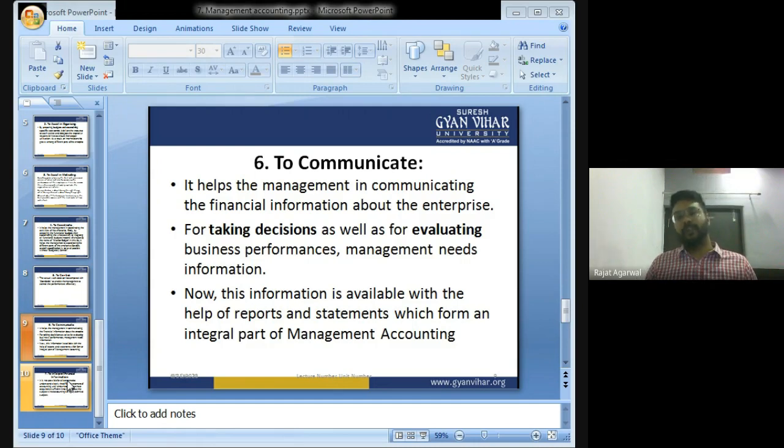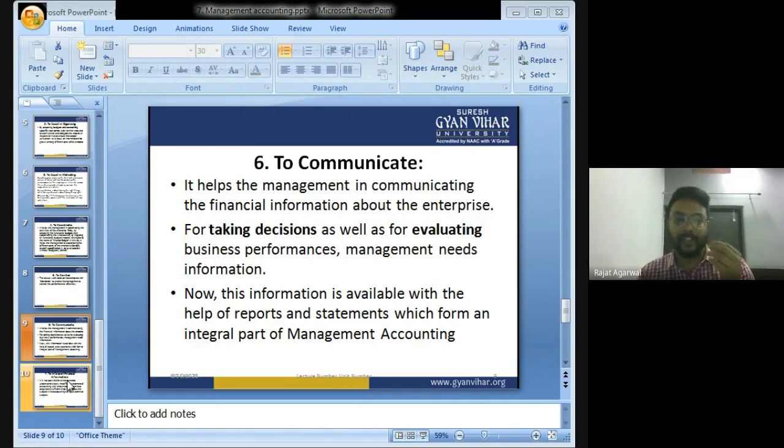To communicate, it helps the management in communicating the financial information about the enterprises. The management will get to know whether the company is earning profit more or not. Every organization, every management wants to earn more and more profit every year. So management accounting will help the manager in knowing the financial position of the company, whether the company is earning more profit or not.